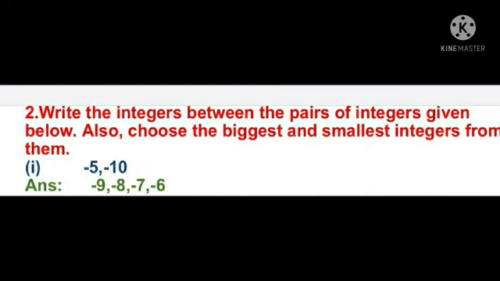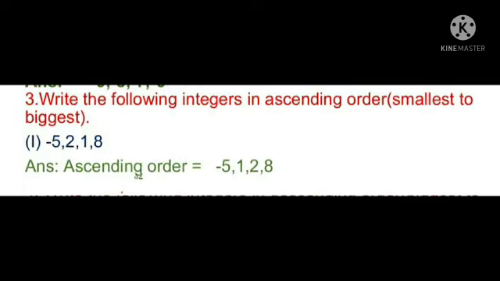These four numbers are in between -5 and -10. Okay children, so our answer is -9, -8, -7, -6. So the smallest number is -9 and the biggest number is -6 from these four. Okay children, is it clear? Remaining problems are homework to you. Now going to the next one.